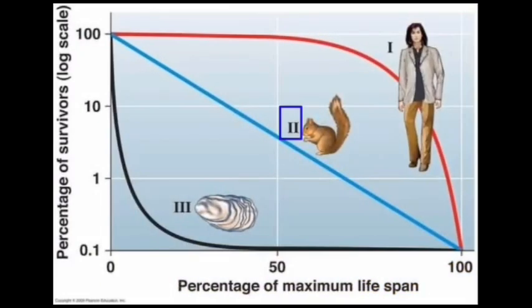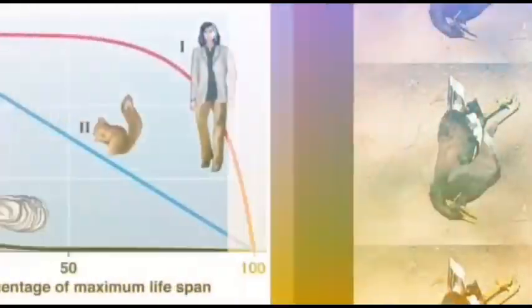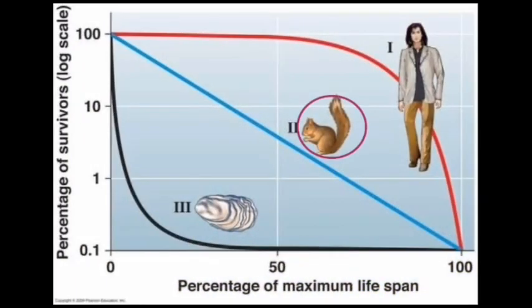The individuals in type 2 populations have a constant probability, or chances, of death throughout their lives. The environment has an important influence on death. Populations of birds and rodents often have type 2 survivorship curves.